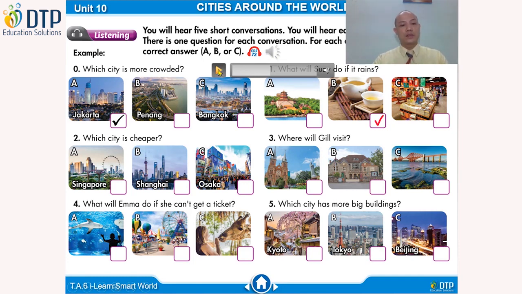What do you choose? Singapore, Shanghai, or Osaka? And the right answer is B again, Shanghai. Let's listen again and check.